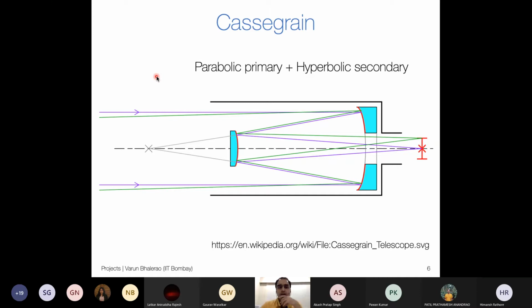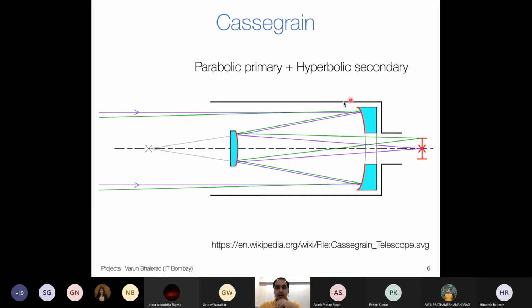This is called a Cassegrain telescope. What is done here is that you have a parabolic primary mirror, but now a hyperbolic secondary mirror. This is one surface of the hyperbola. What I do is line up one of the foci of the hyperbola with the focus of the primary.